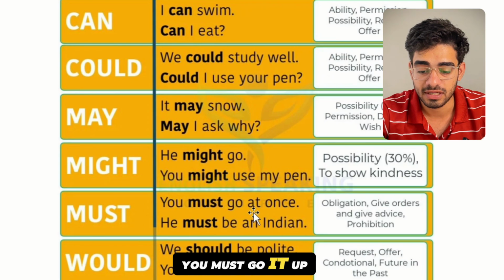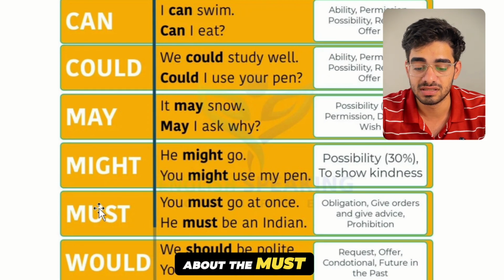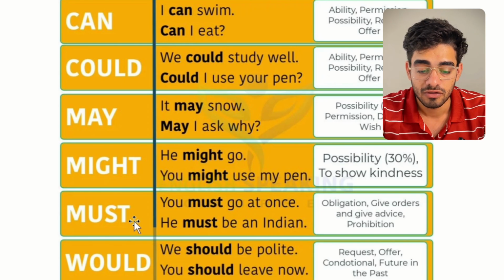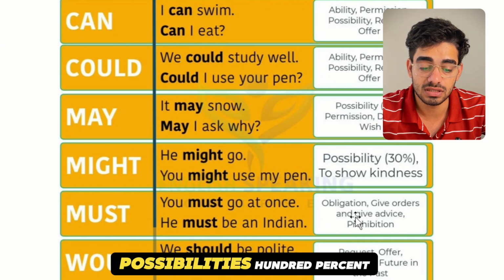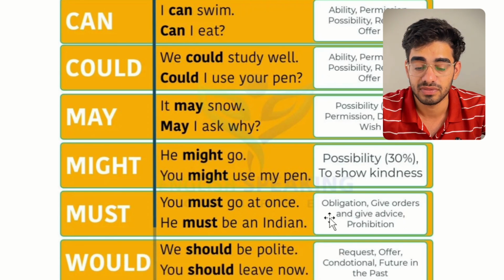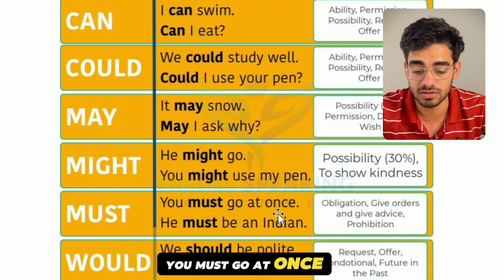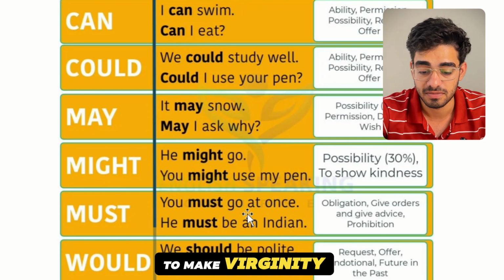You must go at once. Now if I tell you about the must, we can use must when possibility is 100%. There must rain, you must go at once, तुम्हें एक बार जाना चाहिए.